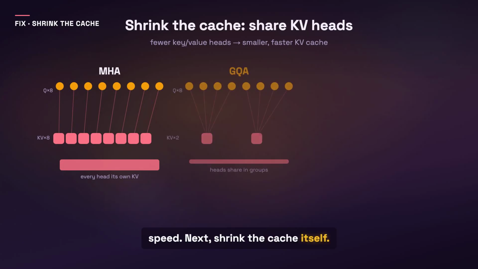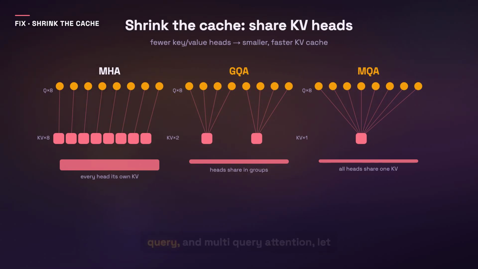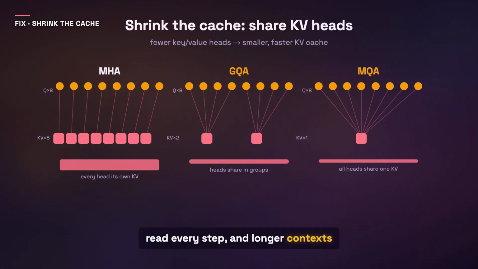Next, shrink the cache itself. In standard attention, every head keeps its own keys and values. Grouped query and multi-query attention let many heads share one set instead. That makes the KV cache far smaller, so there is less to read every step and longer contexts stay fast. Most modern models now ship this way.